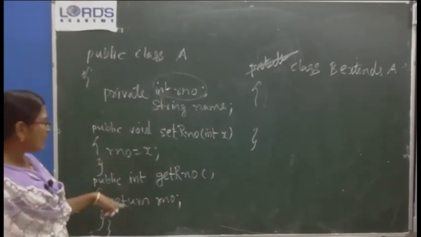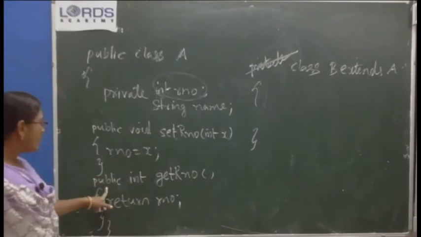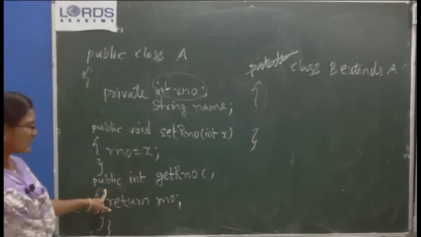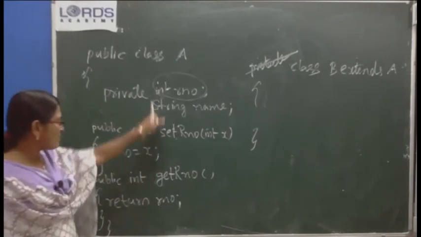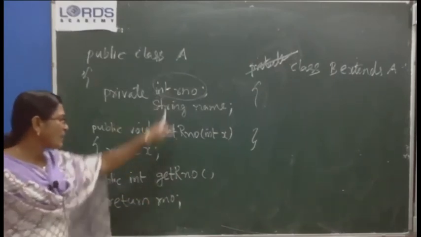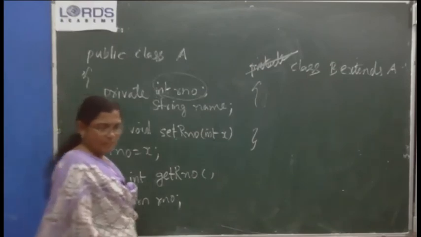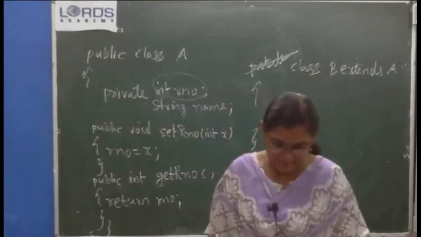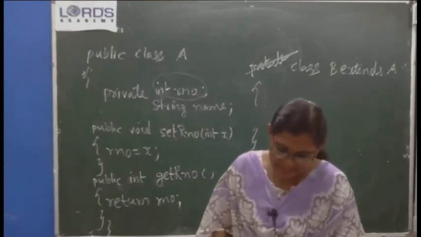And to take the value of this private variable, a public method is written. It returns an integer value, getRNumber. So return R number: take the value of R number and give it to the subclass where it is called. Okay. An example is given there.